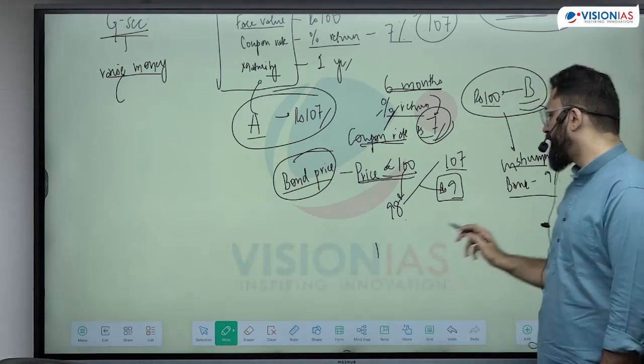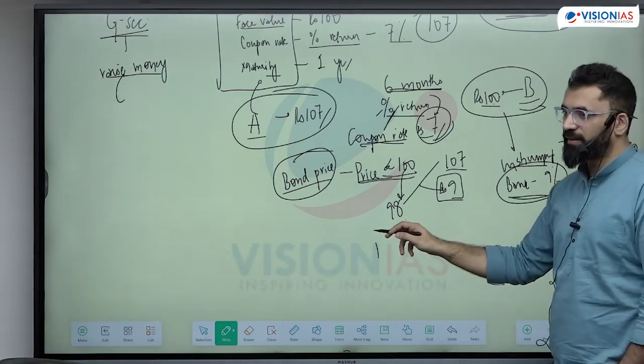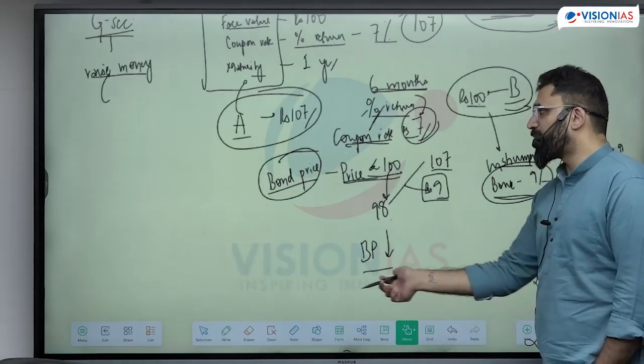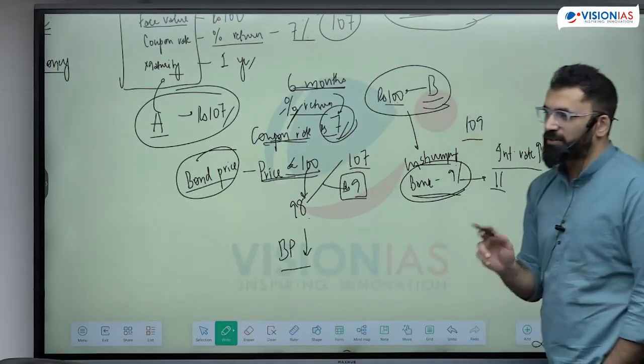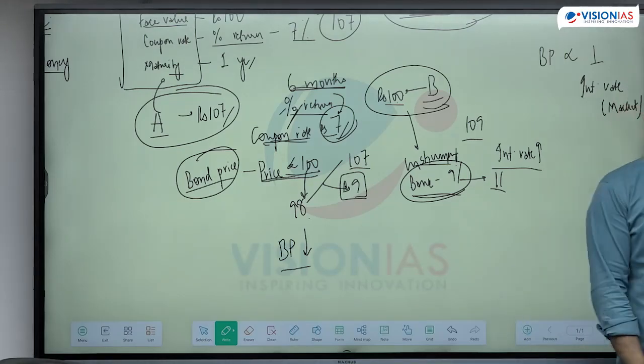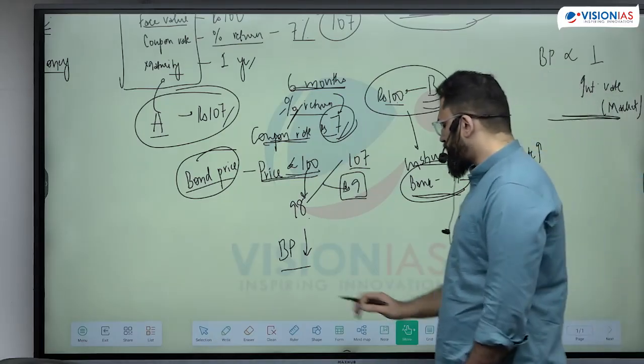That means if the interest rate, this is the market rate the bank is offering, if the interest rate in the market increases, it goes from 9 to 11, what will happen to the bond price? The bond price will decrease. That means the price of the bond at which it is bought and sold in the market is inversely related to the market interest rate. This is not the coupon rate but the market interest rate. That means if it increases, the bond price will fall. If it decreases, the bond price will rise. Is this clear?